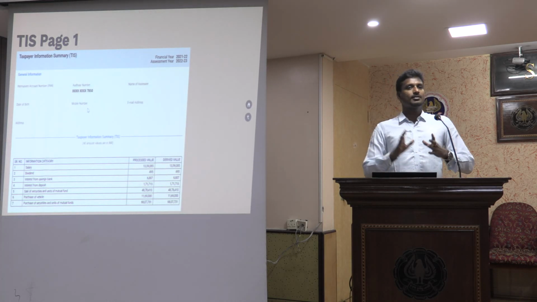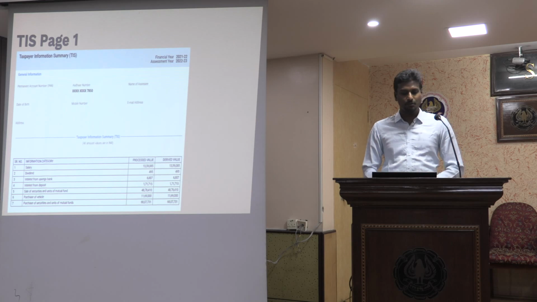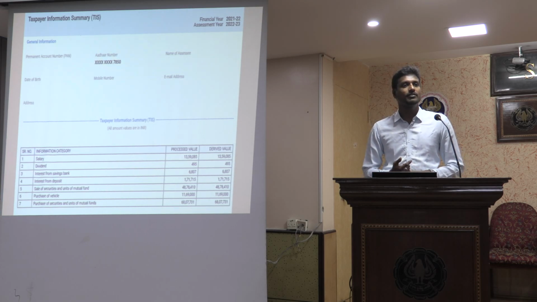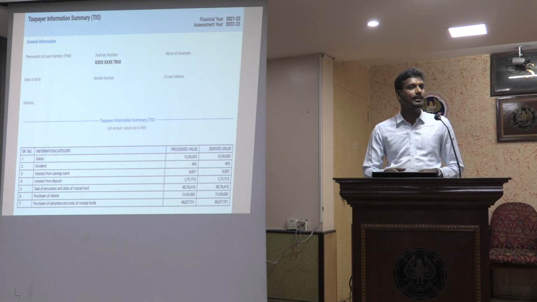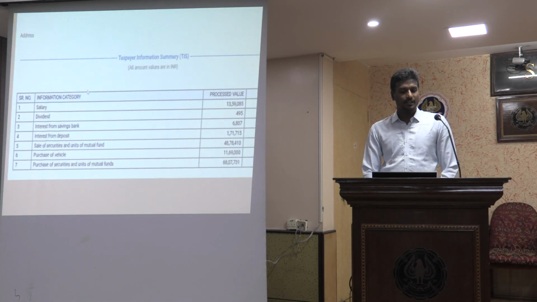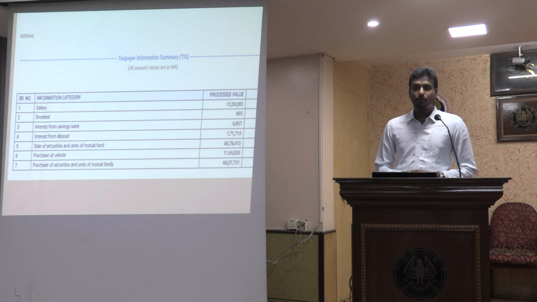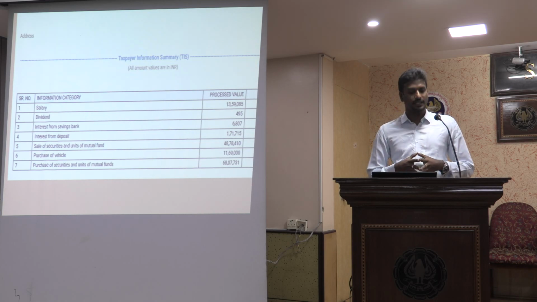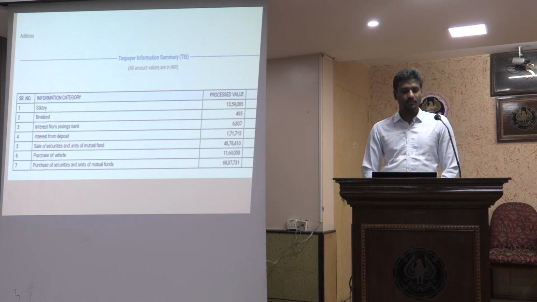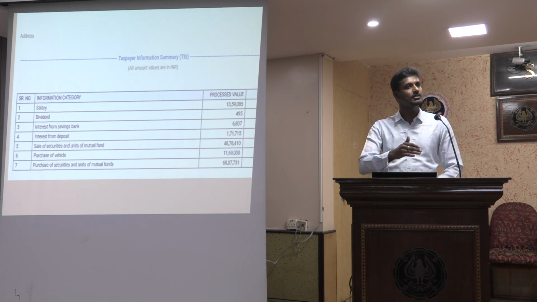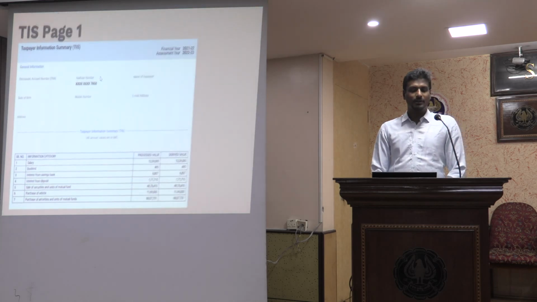Now let us see what a TIS is before we proceed to the other aspects. So this is how a snapshot of a TIS looks. We get the information of all the kinds of heads of reporting that come, like salary, dividend, interest from bank, interest from savings bank, interest from deposit, sale of securities, purchase of vehicle, because all these are coming through TDS, TCS transactions, and purchase of securities and units of mutual fund. So this is just a summary of some of the information, not that it is restricted to this list. There are many others which can come through the TIS.